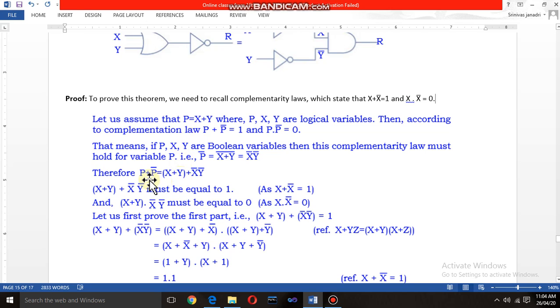Let us see the first one. P plus p complement, where we replace p by the value x plus y, and p complement is from the first De Morgan's theorem x complement into y complement. We have to show that x plus y plus x complement into y complement must be equal to 1. We have to show that.